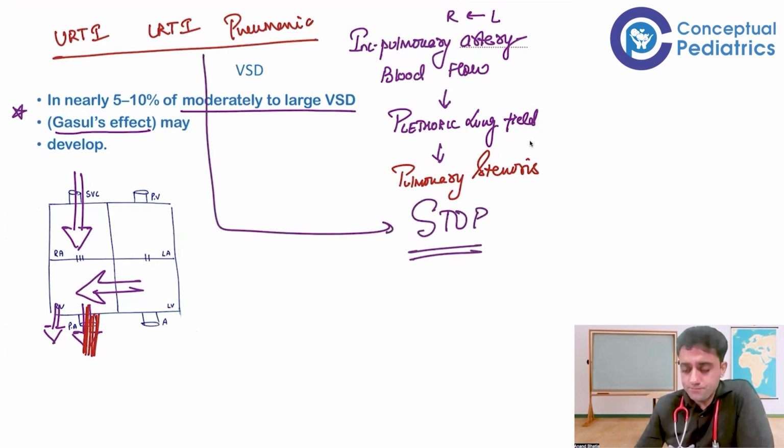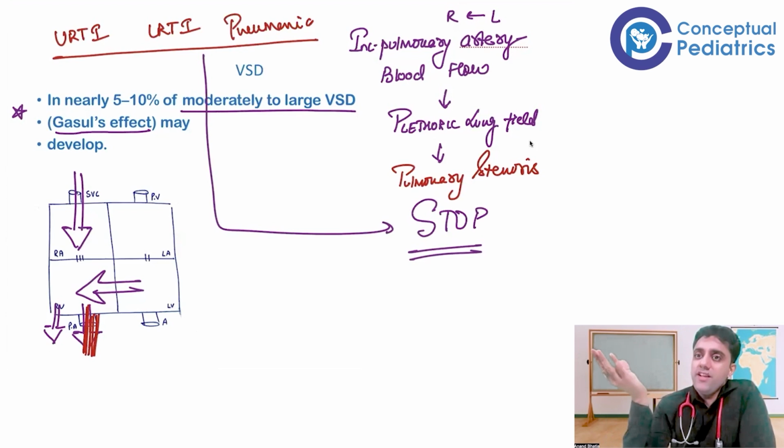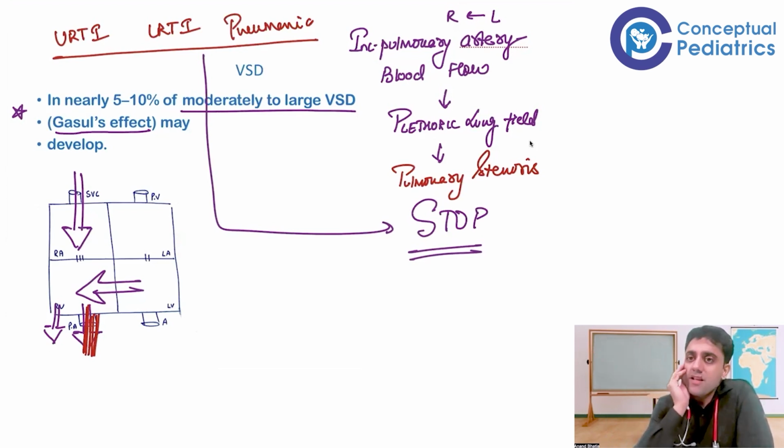Because naturally, the patient has now developed pulmonary stenosis. So now all this URTI, LRTI, and pneumonia will slowly stop. And the mother feels very happy. Thank God, doctor, you are a savior. My baby is now feeling better, because the cough and cold, everything, the pneumonia symptoms, are now not coming.